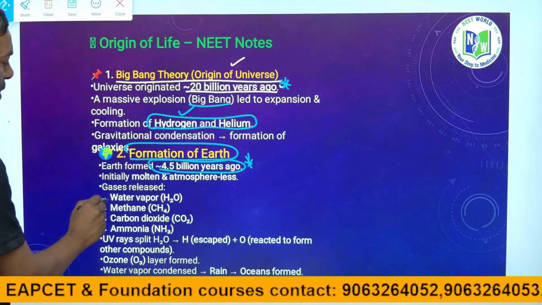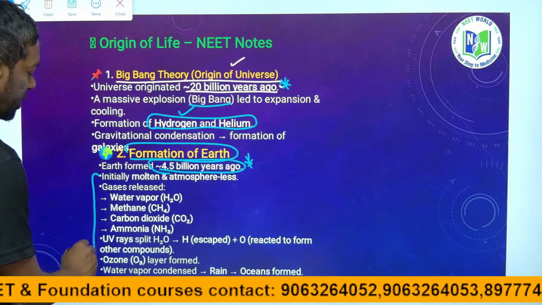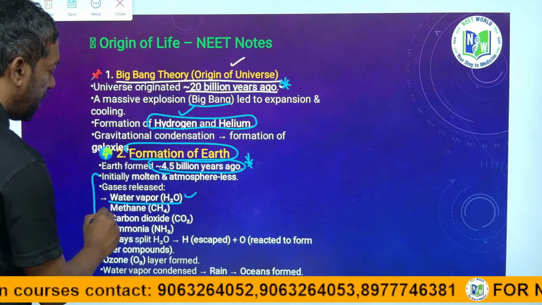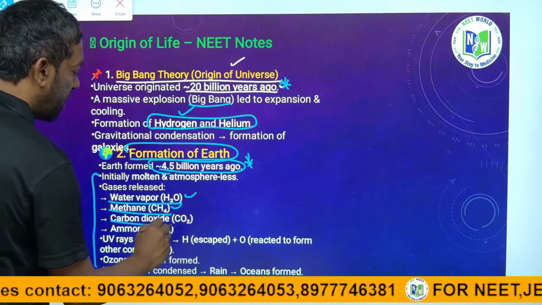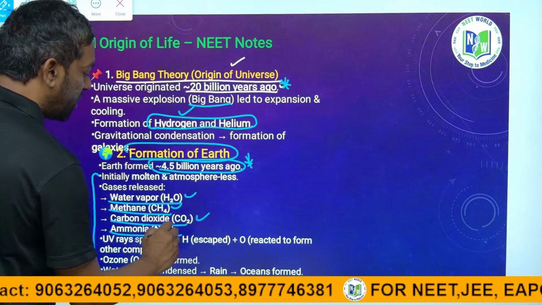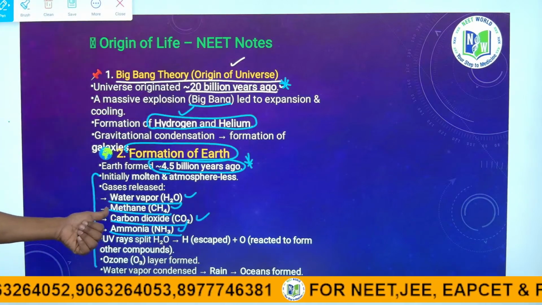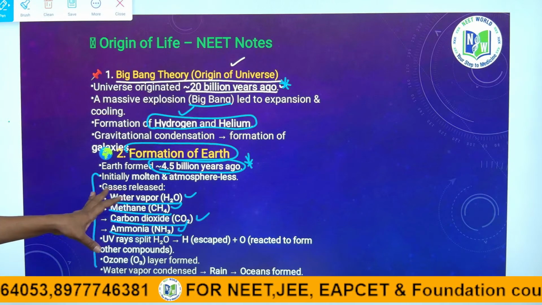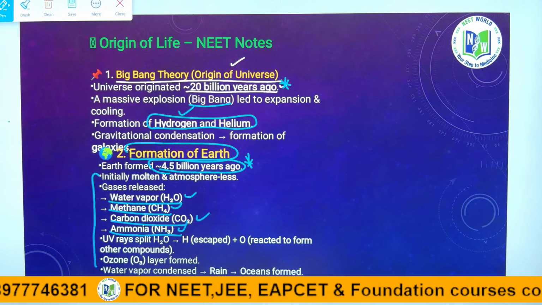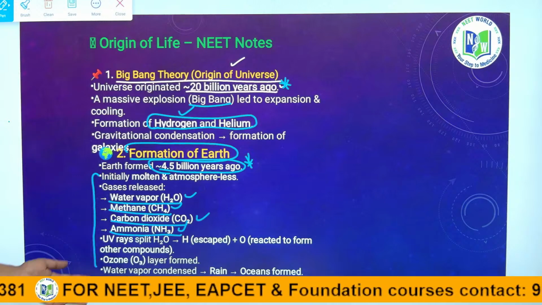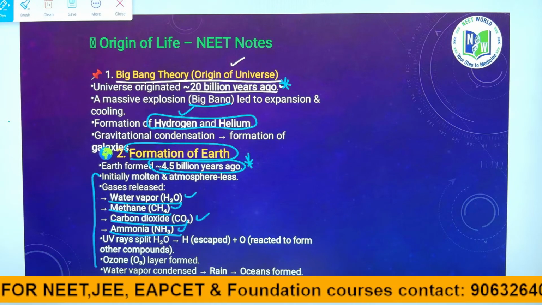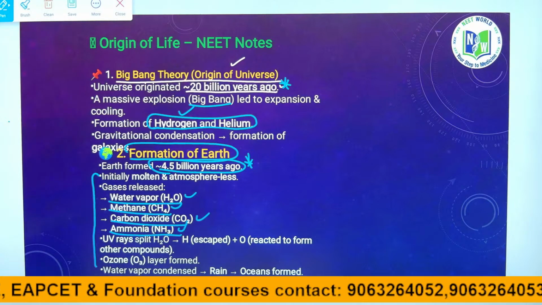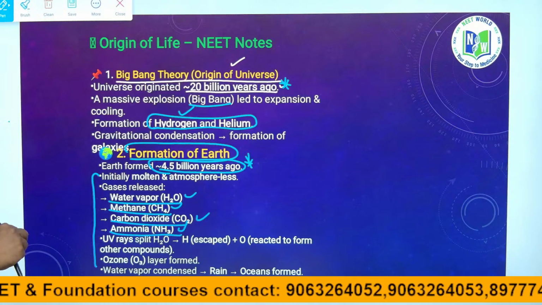Initially the first gases formed were water vapor, methane, carbon dioxide and ammonia. There was no oxygen in the initial days. This is important for NEET, guys. Ozone formed once the water vapor condensed with rain. First ozone formed before oxygen.